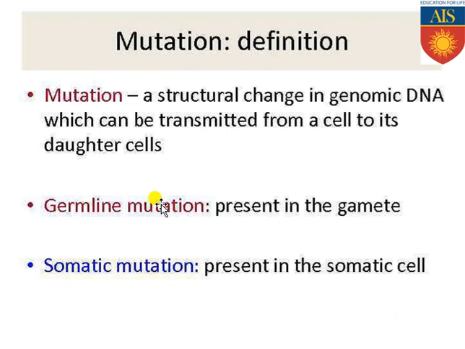So for that reason, those specific mutations which happen in the somatic cell remain restricted within the somatic cells, not getting transmitted to the next generation. But in case of germline mutation, or when the mutation has occurred in the germ cells, specifically in the gametes, there is a massive chance to get transmitted from one generation to the next generation.